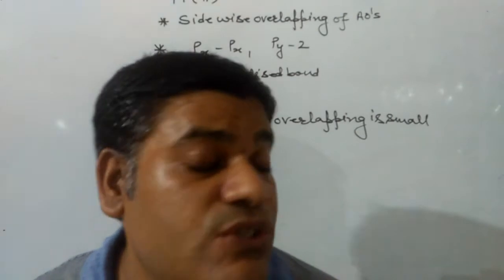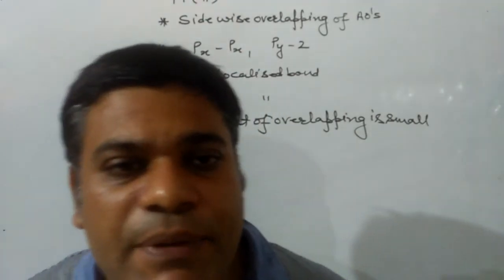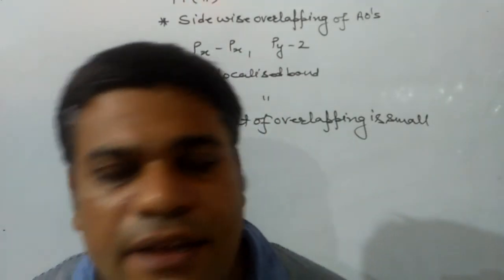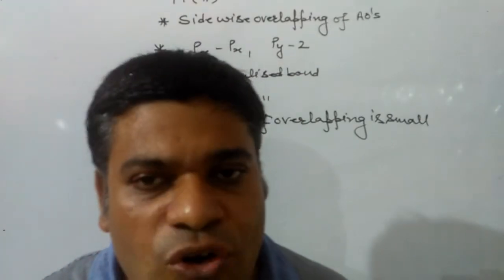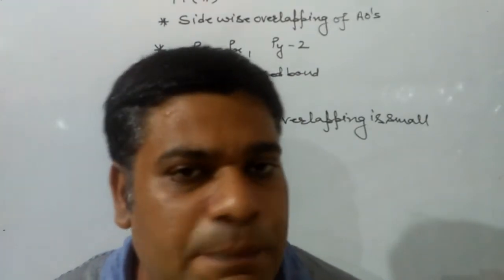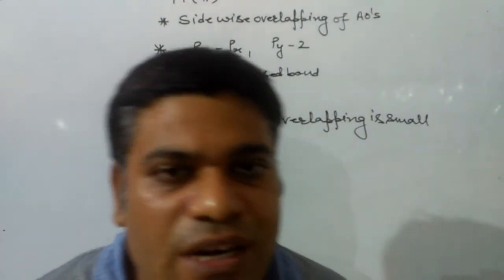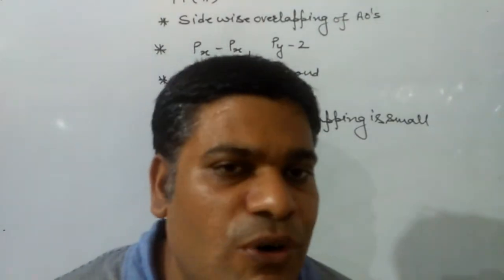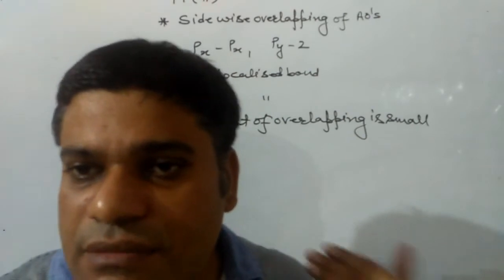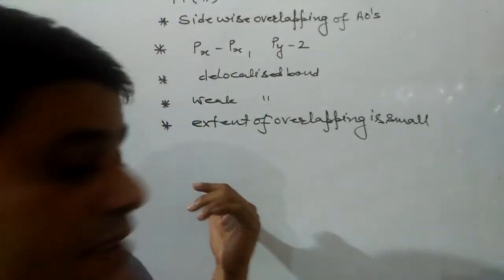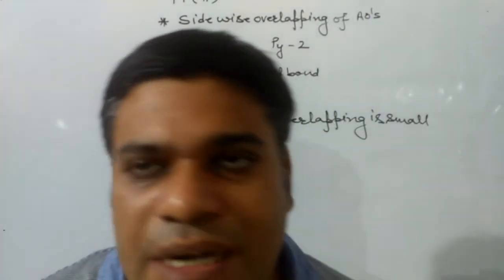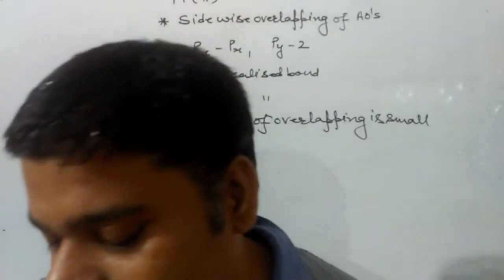For sigma bond, overlapping can be between s-s, s-pz, pz-pz; for pi bond, between px and py. Sigma bond is localized, pi bond is delocalized. Sigma bond is strong, pi bond is weak. For sigma, the extent of overlapping is large, but for pi, it is small.